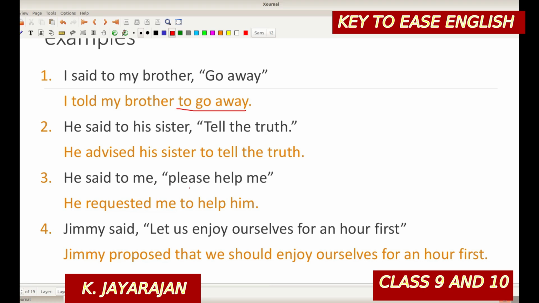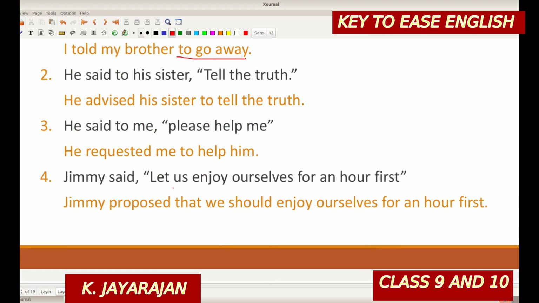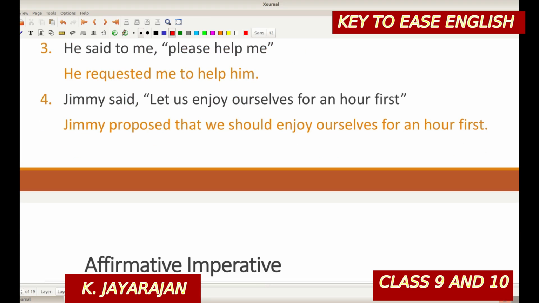He said to me, "Please help me." He requested me to help him. Jimmy said, "Let's enjoy ourselves for an hour first." Jimmy proposed, suggested that we should enjoy ourselves for an hour first.